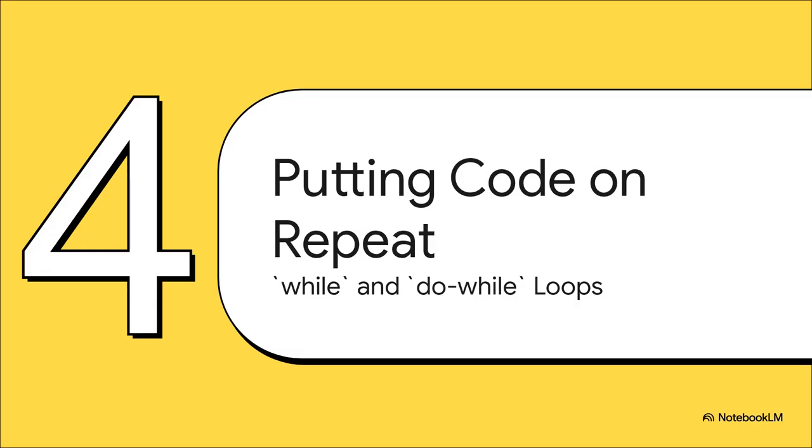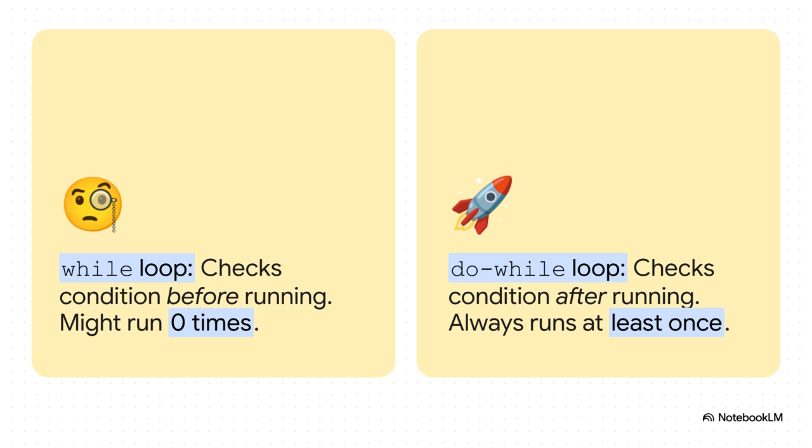Okay, so we've mastered making choices, but what if we need the code to do the same thing over and over and over again? Well, that's another type of control flow, and we handle that with loops. Let's just touch on two key types here. Over on the left, we've got the while loop. This one's kind of cautious. It checks the condition before it does anything. So if the condition is false right from the start, the code inside might never run, not even once.